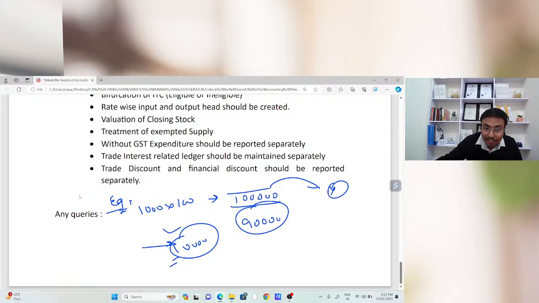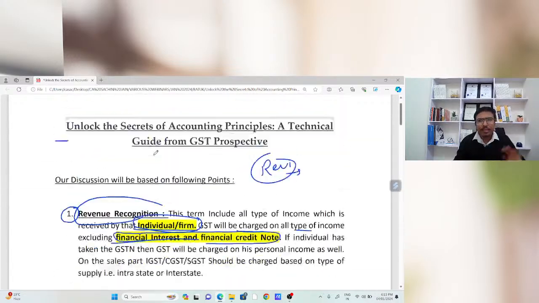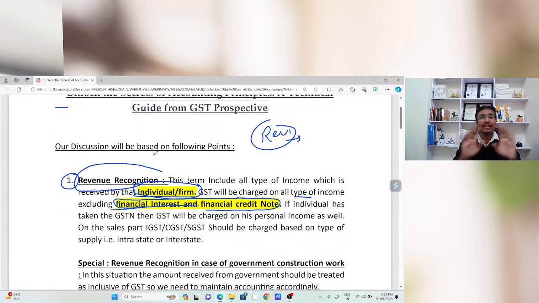This is post supply, and this type of discount is to be treated as financial discount, and for that purpose we need to issue the financial credit or debit note. So this is one example. If there is any situation like that, we need to say that this discount is to be treated as financial discount, and a financial credit note and debit note should be issued. Okay, because it is not necessary that everything is decided upfront.